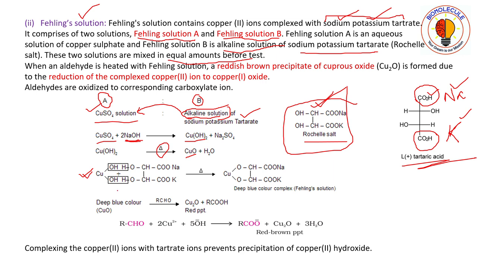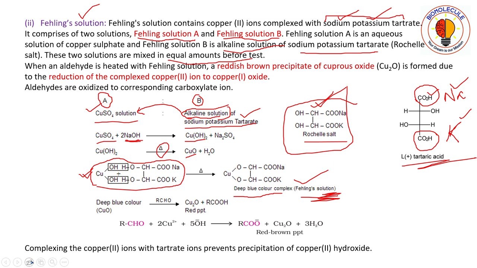Also, this copper hydroxide will react with the sodium potassium tartrate salt to give you a deep blue color complex, that is the Fehling solution. That means in your reaction mixture three things are present: copper sulfate, an alkali, and sodium potassium tartrate. First you mix these two solutions and then you have to heat it. After heating you will get a deep blue color complex.